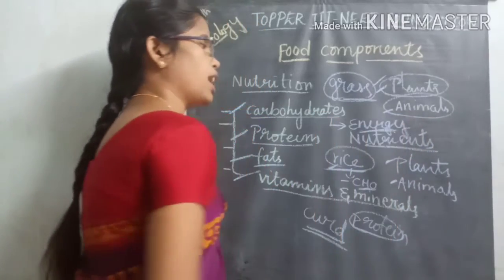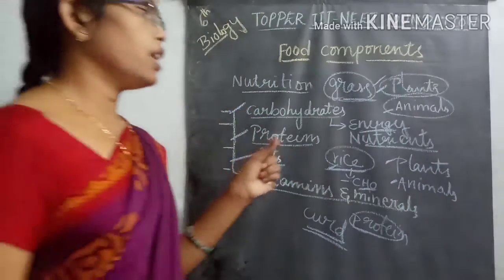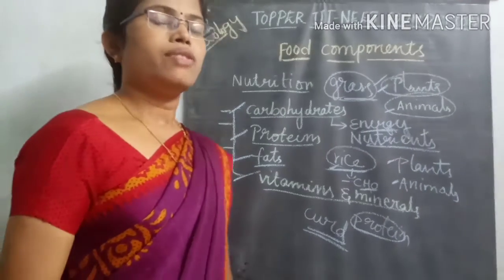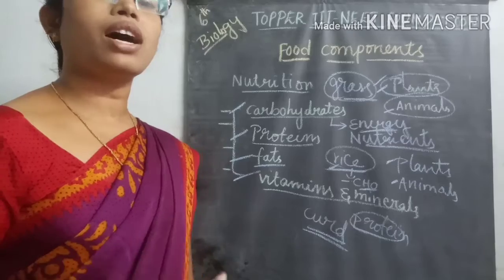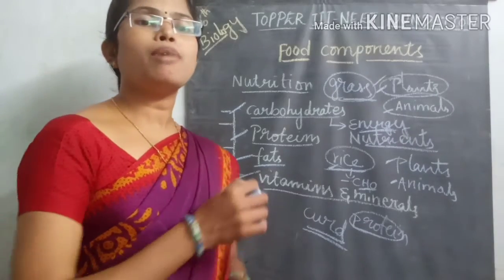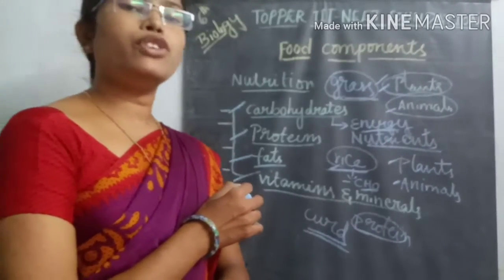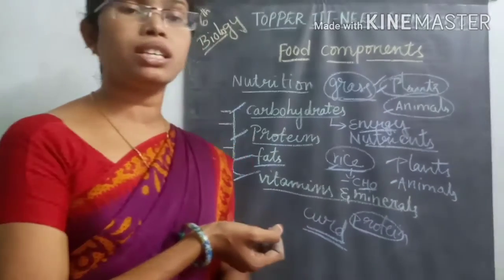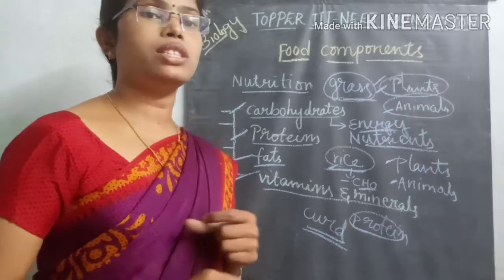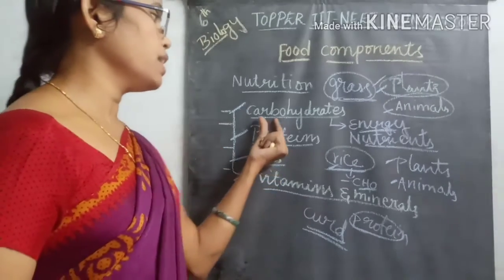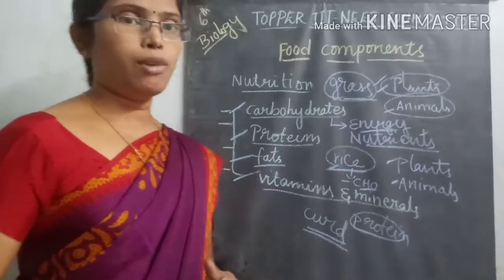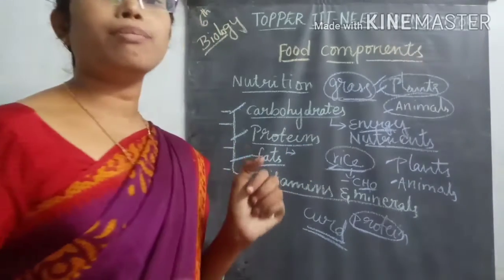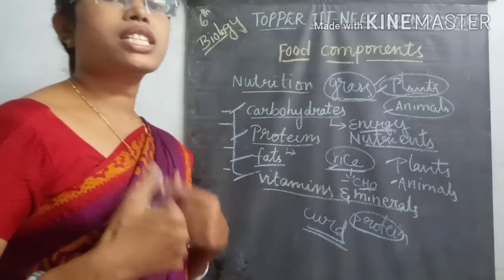For example, carbohydrates, if you see, they will give energy for our body. For survival of organisms, we need some amount of energy. For example, if you are working in some place or working in your home, you need some amount of energy. That energy is supplied in the form of carbohydrates and proteins. These proteins are nothing but building blocks or structural material.